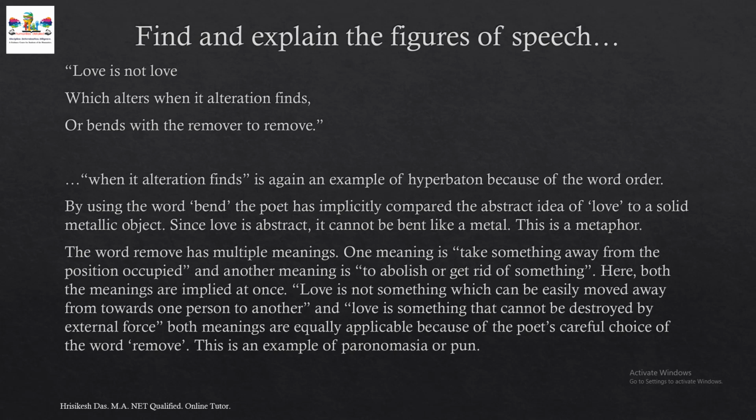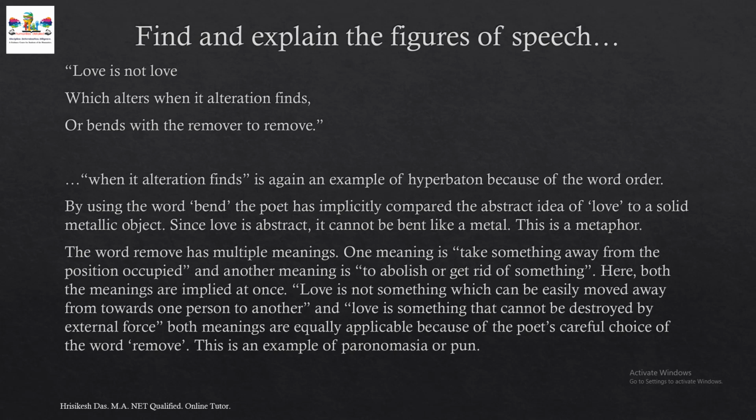By using the word bend, the poet is actually implicitly comparing the abstract idea of love to a solid metallic object. Love is of course an abstract idea. It is not a metal. It cannot be bent like a metal, and that's why the poet is saying that love is not something that can be bent by external force.